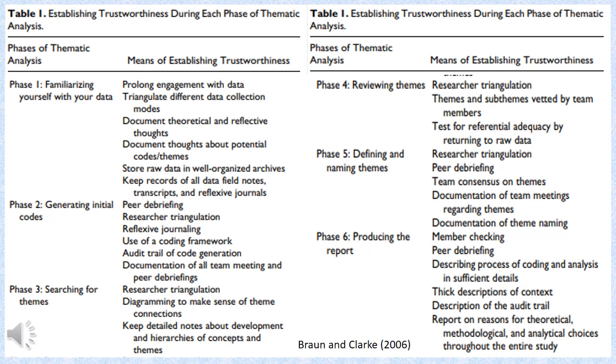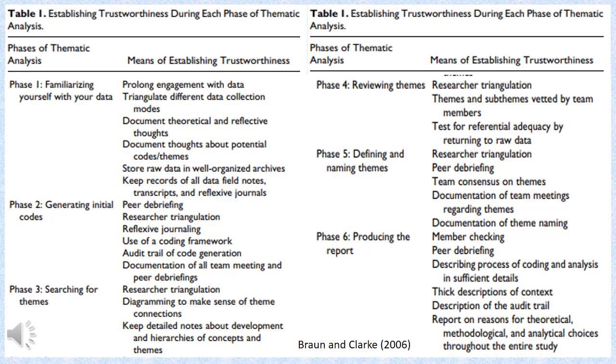Similarly, you will have to think whether you would go for latent concepts, or you would go just by explicit. So you have to decide between these two. Then document all your team meetings and peer debriefing so that it might help you in the third stage.